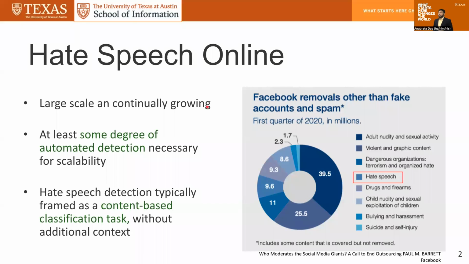Hate speech detection online is a large scale and continually growing problem. To get a sense of how large scale the problem is, we can see that in the first quarter of 2020, Facebook alone removed 9.6 million hate speech items from the platform. This number, according to the Facebook website, in Q4 2021 is around 17.6 million.